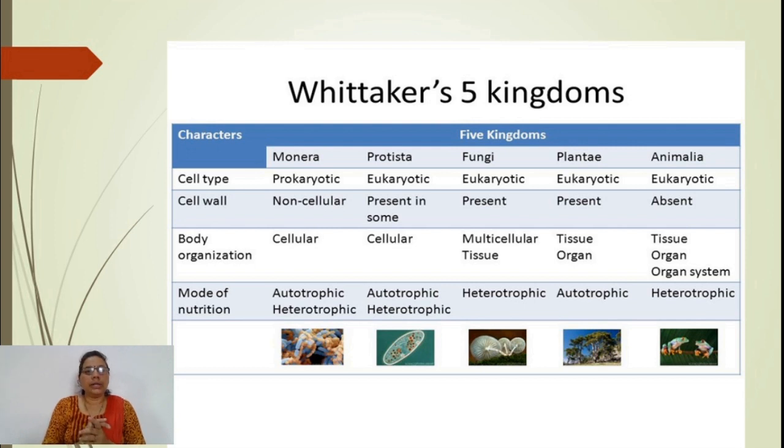Then the mode of nutrition, autotrophic or heterotrophic: Monera are unicellular in nature, Protista have autotrophic and heterotrophic modes of nutrition, fungi are heterotrophic, Animalia are heterotrophic, but Plantae are autotrophic. Thus there are four criteria: cell structure, organization of cell, mode of nutrition and cell wall formation.